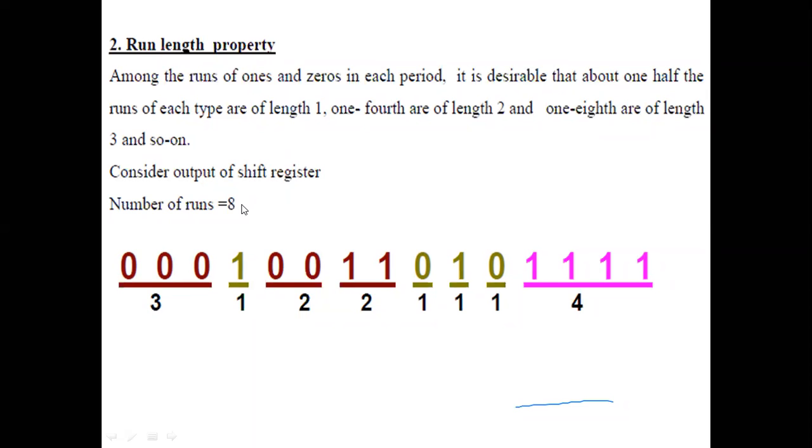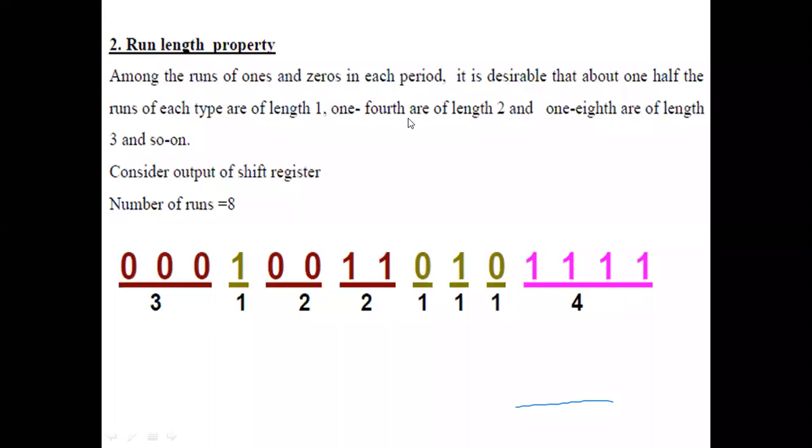And you have 4 length. That means 1 is repeating 4 times without any change of bit to 0. Suppose, for example, if this bit is 0, so this will be 1 0 1 1. Can I say that it is a run of ones of length 4? No. When I say run of ones, all should be 1. So what is the length of the run of ones? All ones together, how many ones are there? 4 ones. And that is nothing but 1/2 of 8. So we have ones of length 4.